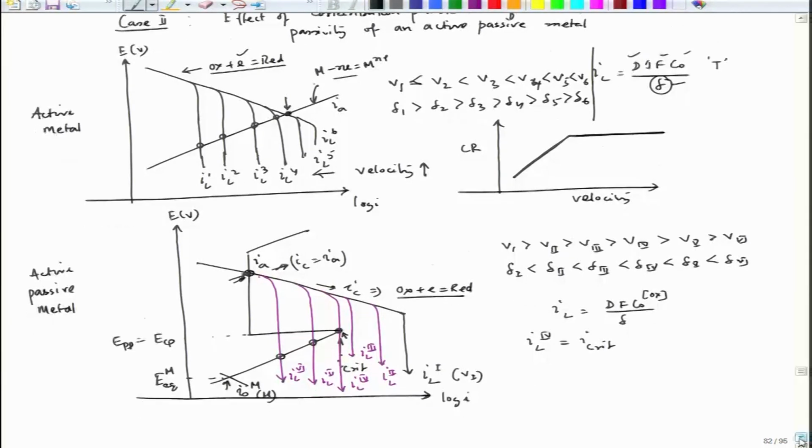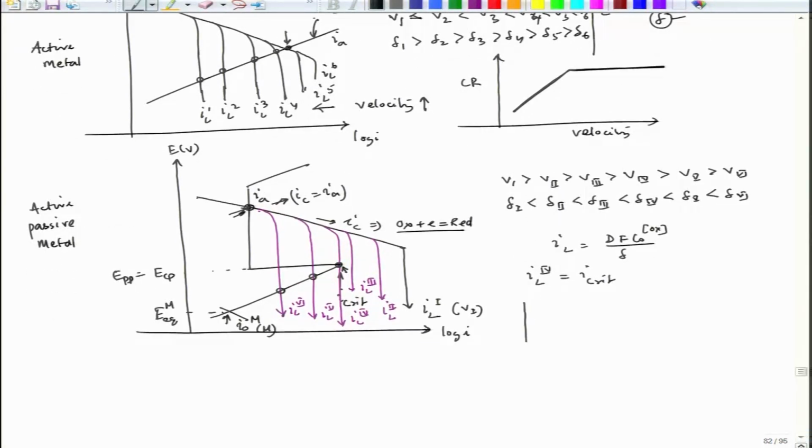So, the corrosion rate would be varying with velocity. If I see, this is the corrosion rate. If I try to see the corrosion rate when it was 6, I am starting from 6, and velocity is increasing like this.